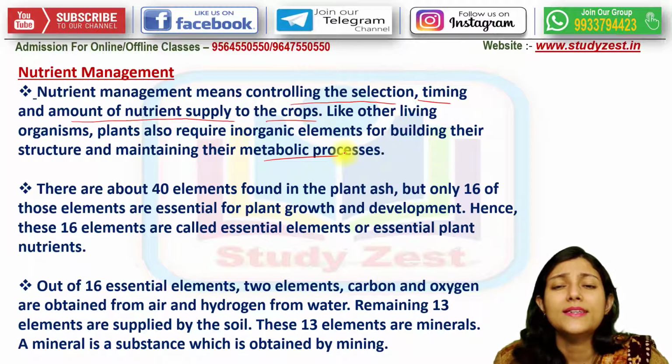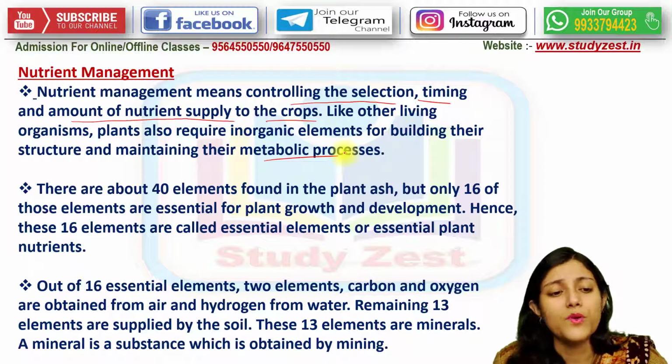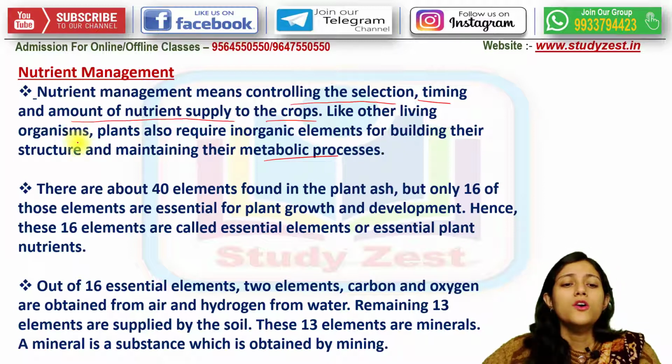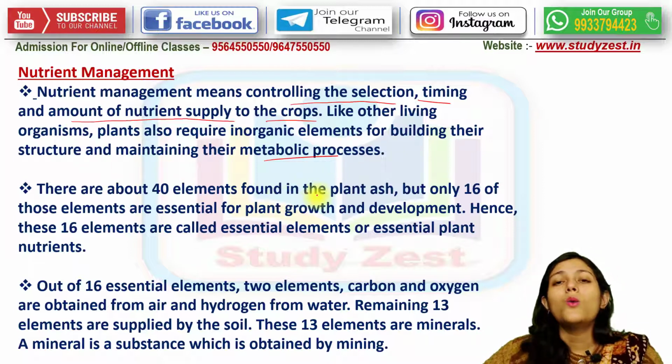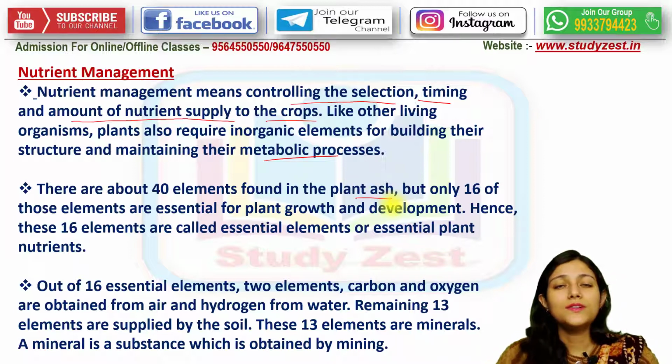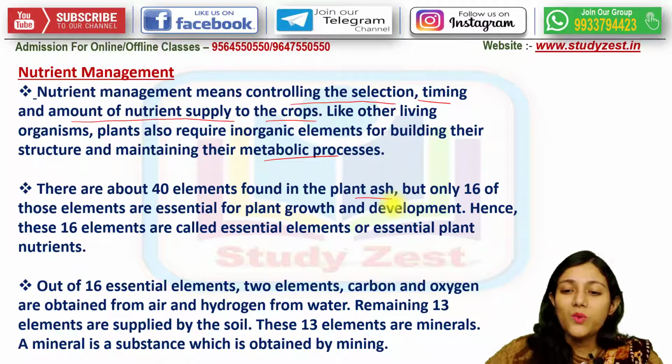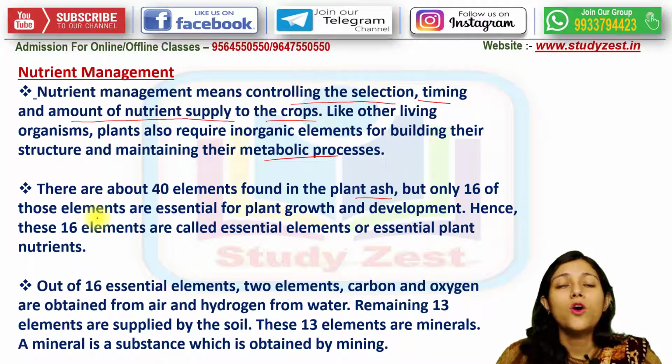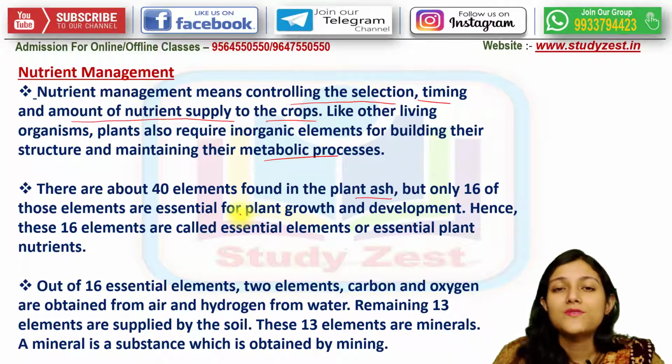So for this nutrient management is very important. There are about 40 elements which are found in the plant ash. After the death of the plant, when the plant ash is produced, there 40 elements are found, but only 16 of those elements are essential for plant growth as well as development.